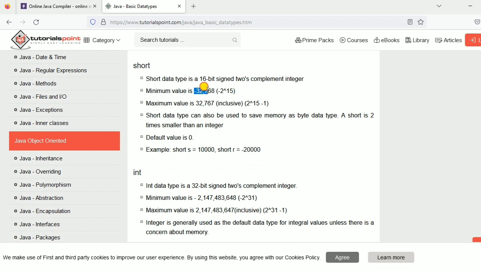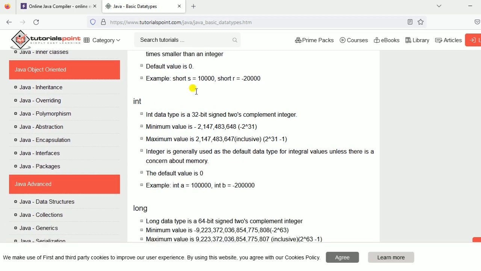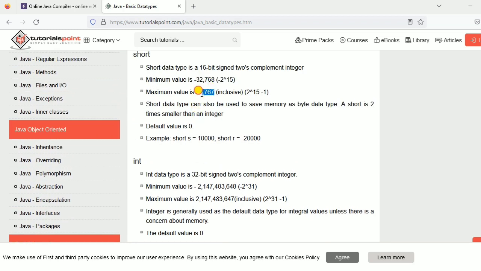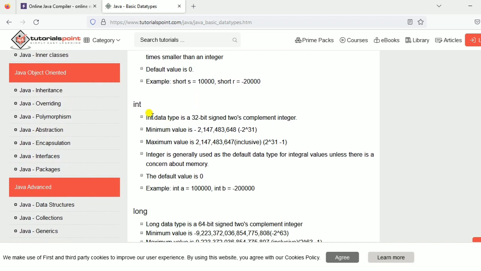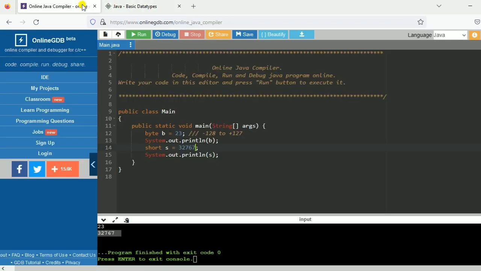I will share the link. So just you have to remember, like 32,000 approximate, it can store from positive to negative short. And what if we want to store more than 32,000 positive value, then we can go for integer.